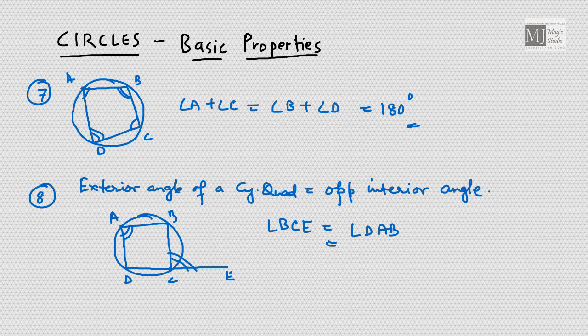Take a look, it is simple. This angle A and angle C is 180 degrees, and this entire angle is again 180 degrees. That means angle C plus exterior angle C is 180 degrees. If I equate them, what I'll get is angle A is equal to exterior angle C. So angle A is equal to the exterior angle C.